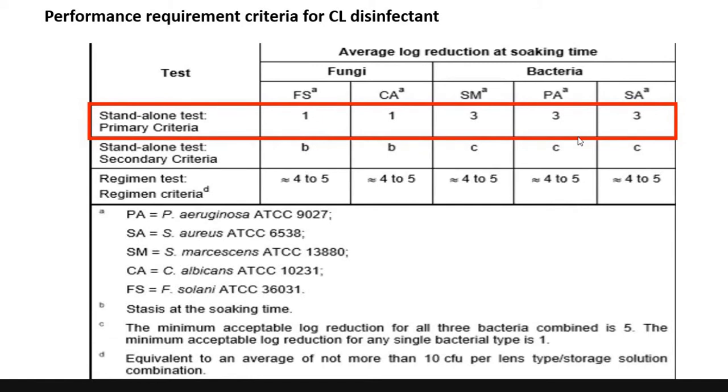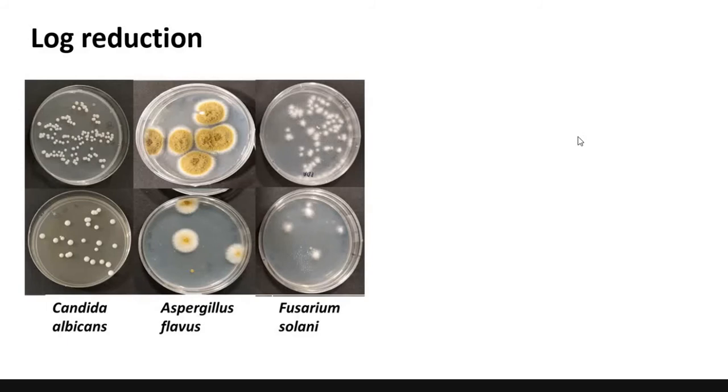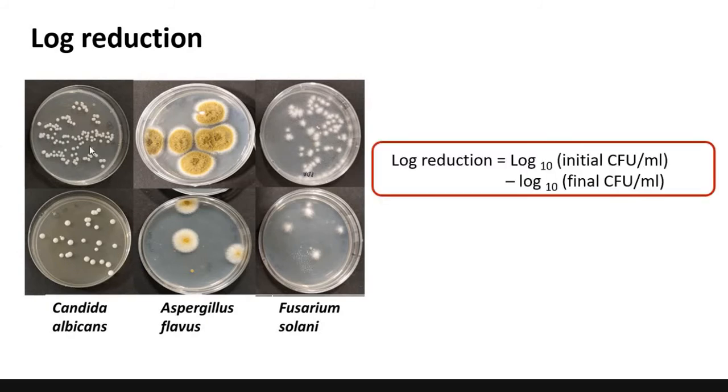So how do we calculate this log reduction? This is the initial plate, which has the initial organisms at 0% time, and at 100% time this much organism is there. So how much is the reduction?